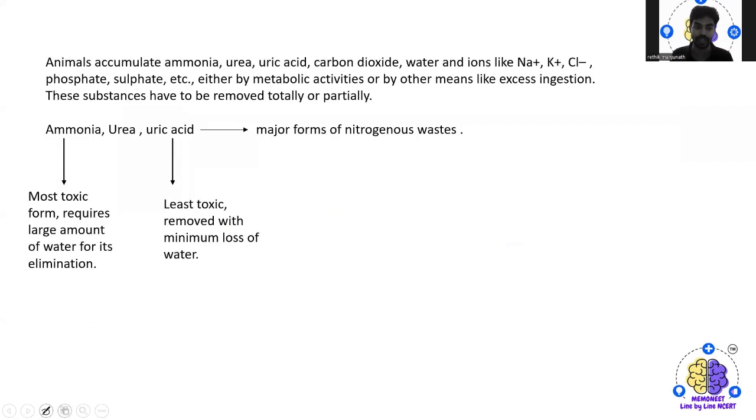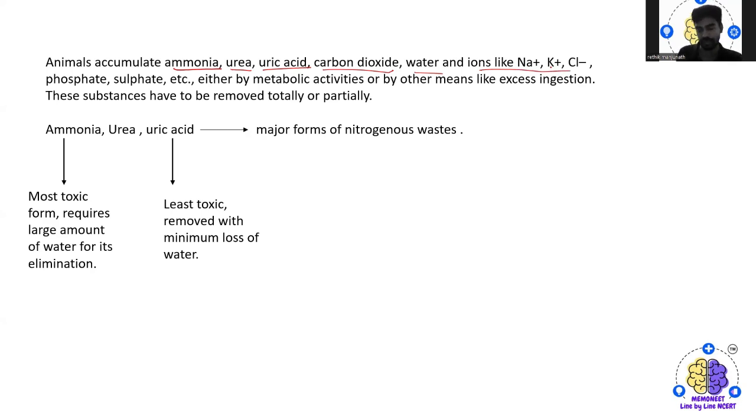So, what do you mean by excretion and how is the waste that has been generated in our body eliminated from our body? This is what we are going to concentrate on. Animals usually accumulate waste as either ammonia, urea, uric acid, carbon dioxide, water, and some ions like Na+, K+, and Cl-.